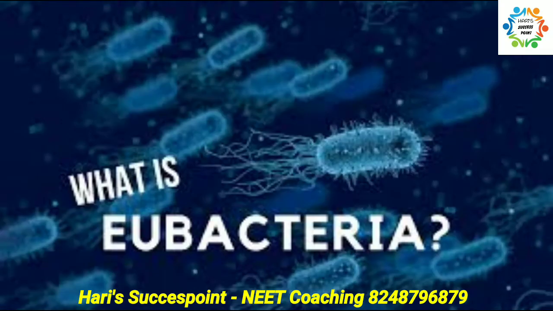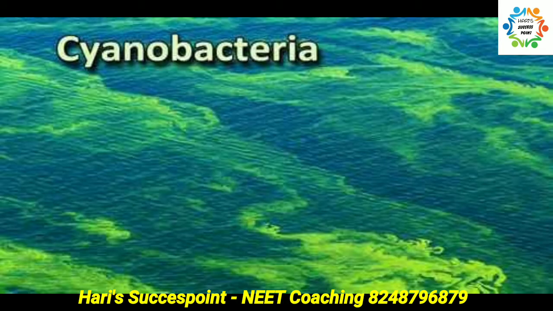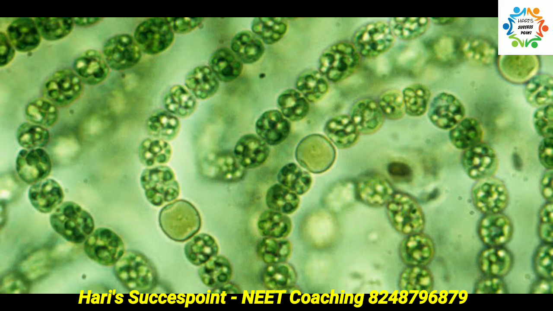Then eubacteria, cyanobacteria is the example. Cyanobacteria is also called blue-green algae. These eubacteria have a rigid cell wall. Some of the examples of cyanobacteria are Anabaena and Nostoc. These Anabaena and Nostoc fix nitrogen from the atmosphere. Some other examples of eubacteria are chemosynthetic autotrophs. Example, they recycle nitrogen, phosphorus, iron and sulfur.